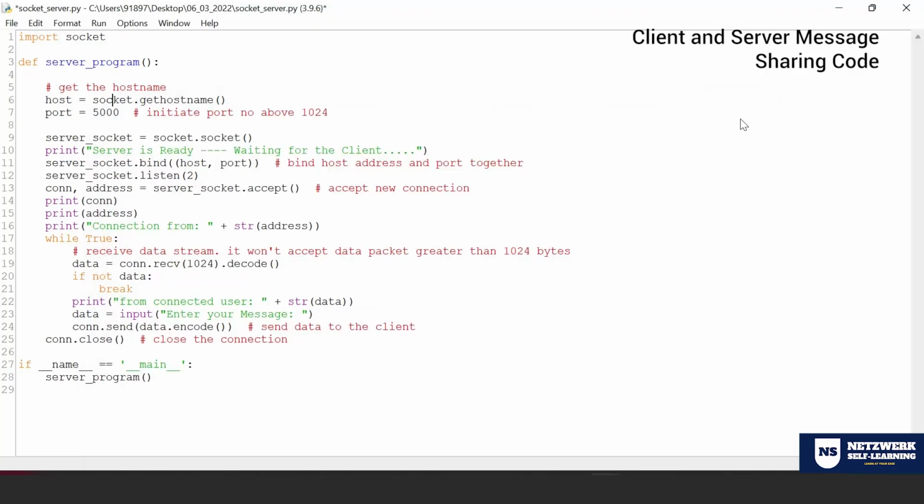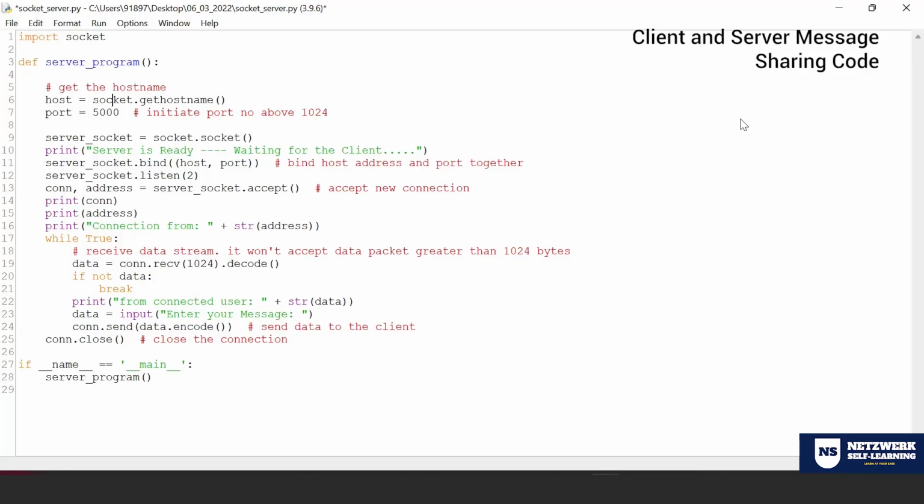So I'm going to consider my laptop as a server for this message exchange. Fine. What is there at line number 7? I do have a port. You know that, right? Even though you place an application on any server, for that to work you need to keep it on a specific port. That means if I ask you people to come to my home, that is a common server.